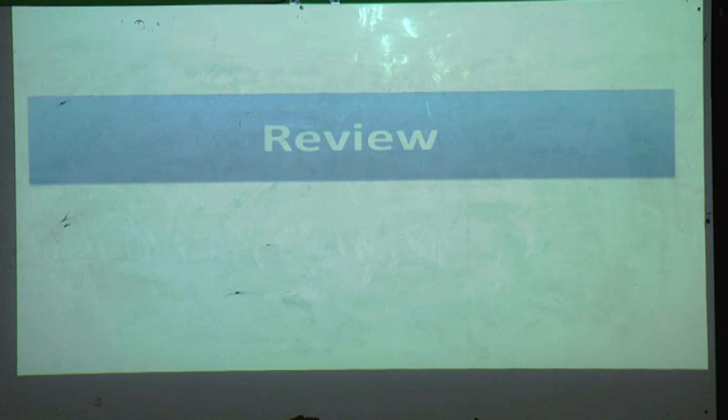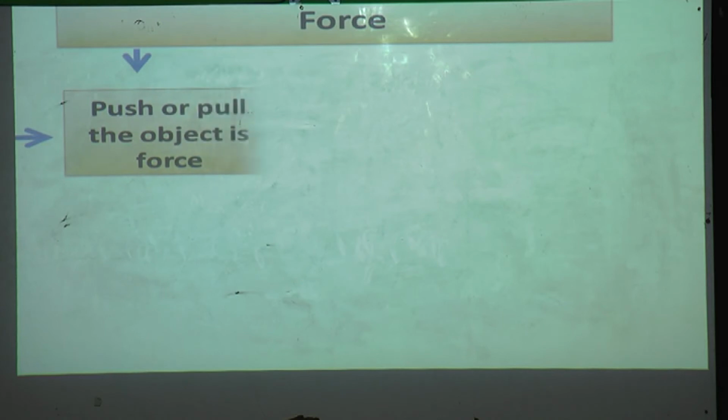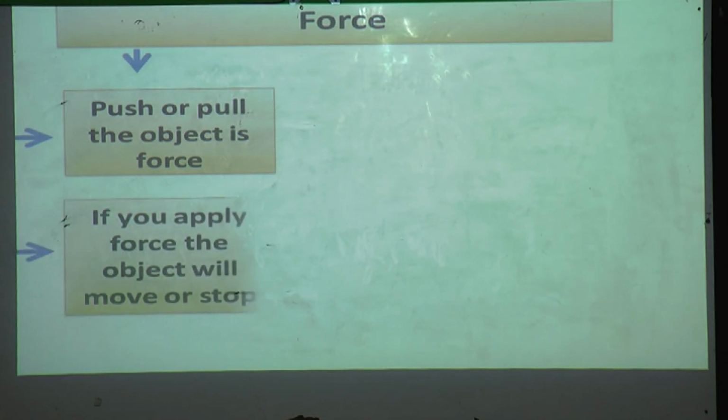Let us review all the points from the first. Force. Push or pull on an object is force. If you apply force to an object, it will move or stop.